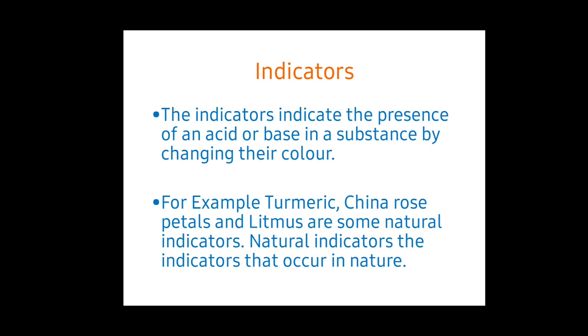For example, turmeric, China rose petals and litmus are some natural indicators. Natural indicators are the indicators that occur in nature. The China rose is a natural one we can take from the plant. The turmeric is also a natural one, and litmus is obtained from the plant lichens. So, these are some examples of natural indicators. We use some chemical indicators also, some artificial indicators like phenolphthalein. It has also been used.